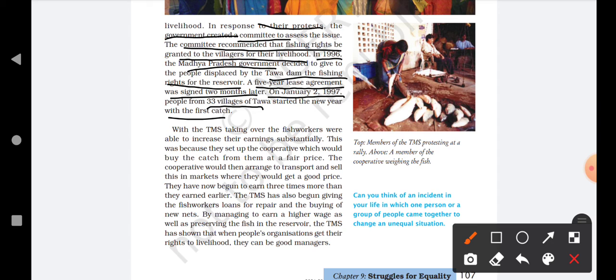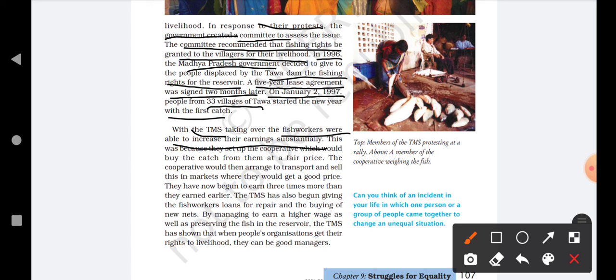With the TMS taking over, the fish workers were able to increase their earnings substantially. Now, as the organization was made, fish workers were able to increase their earnings substantially, which means their earning was getting better day by day. This was because they set up the cooperative which would buy the catch from them at a fair price.